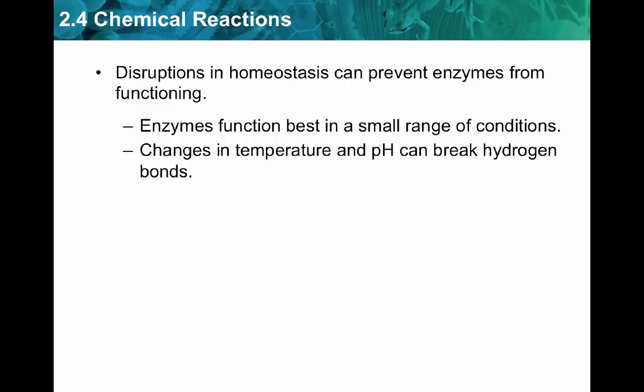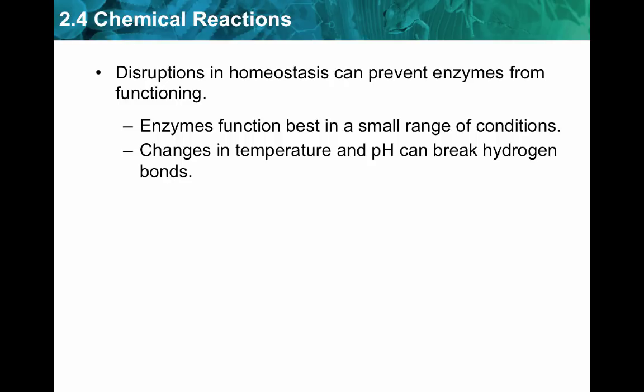Temperature and pH are very common disruptors to an enzyme's function. And so if the body temperature is too high for too long, or if the pH changes drastically, or not even all that drastically, but if it changes, that can cause disruptions or breaking of hydrogen bonds. And those hydrogen bonds are found within the enzyme.